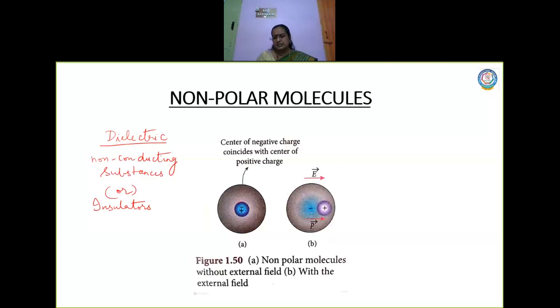Realigned in the sense, there is a small possibility of displacement of the electrons, and realignment takes place when an external field is given. So this property of dielectric is used in different places, especially in the capacitor. That is why I introduced what is called a dielectric.